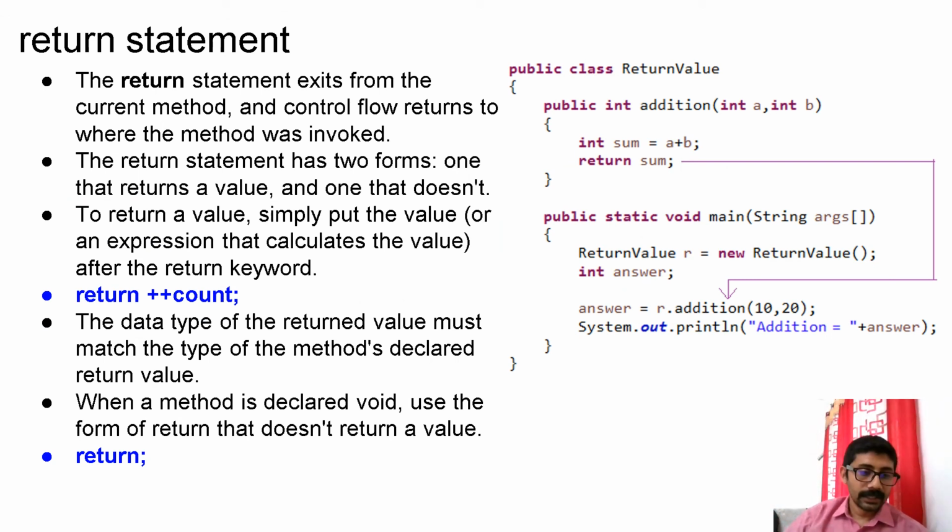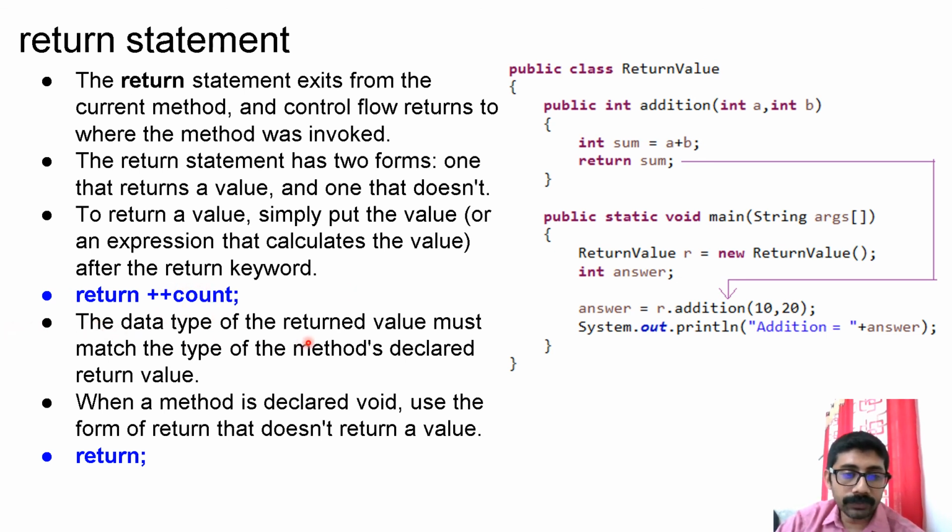The last statement we need to learn in this part is the return statement. The return statement exits from the current method, and control flow returns to where the method was invoked. So the control will return to the place where the method was invoked. The return statement has two forms: one that returns a value and one that does not. To return a value, simply put the value or an expression that calculates the value after the keyword return. For example, return count plus one: this will be evaluated and the value will be returned.